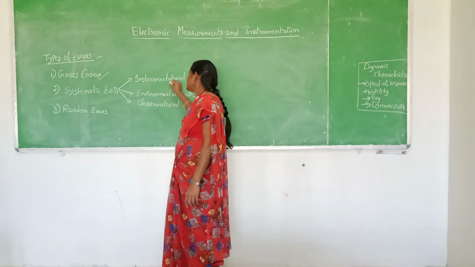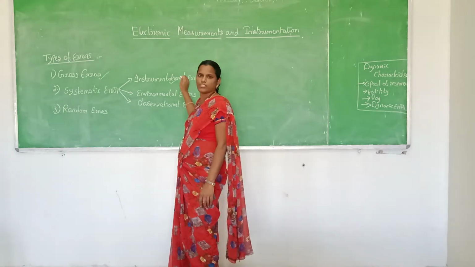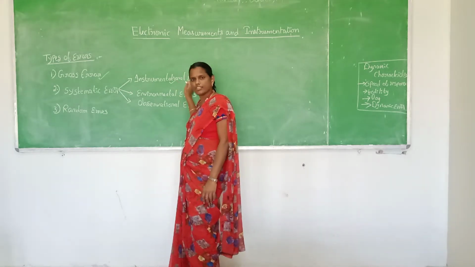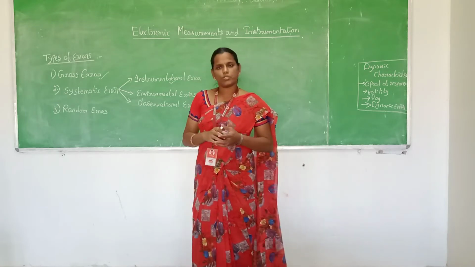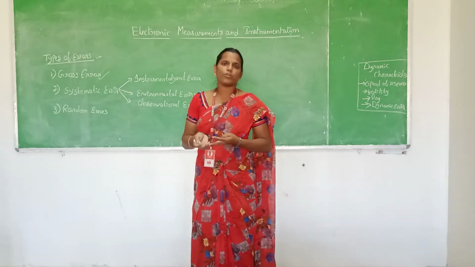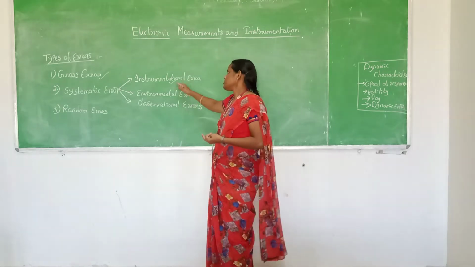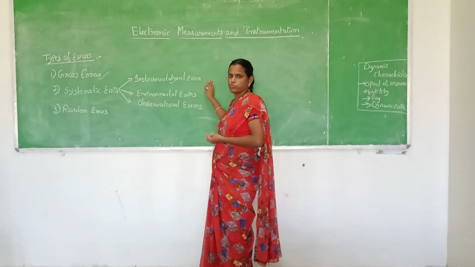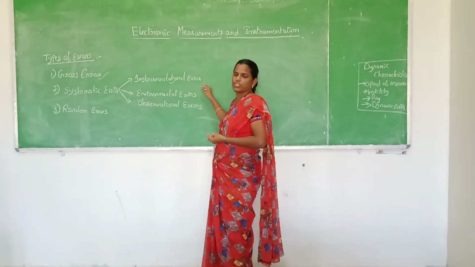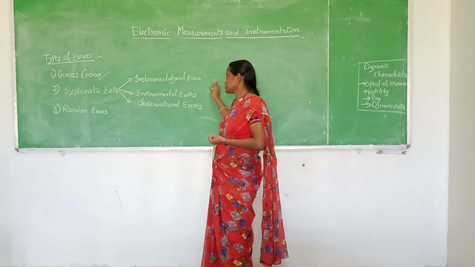Next, second one is the systematic error. The subtopic is the instrumentation error. In this instrumentation error, the error occurs because of the mechanical components placed in the instrument, and also the non-linear characteristics of an instrument. These instrumentation errors can be explained with the help of a D'Arsonval movement. How the spring behaves and how the friction of the spring causes the error in that instrument, the D'Arsonval movement, we have explained in the previous class.